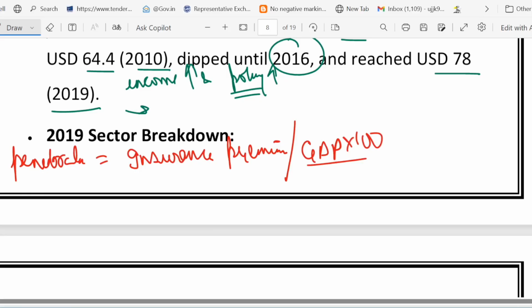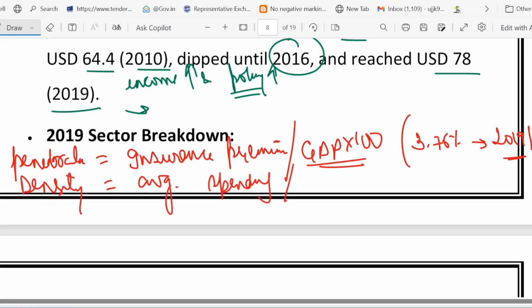Then we talked about density. What is density? Density means average spending per person. So how much is the density? I told you that it was $78 in the year 2019.